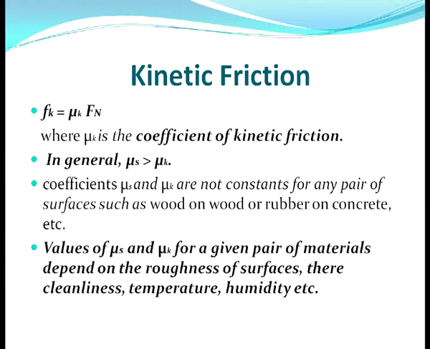In general, mu s is greater than mu k. That means the coefficient of static friction is greater than the coefficient of kinetic friction, and these two coefficients, mu s and mu k, are constants for any given pair of surfaces such as wood on wood or rubber on concrete, etc.